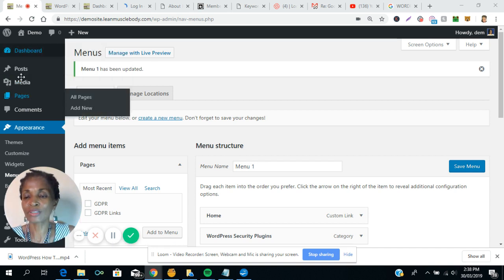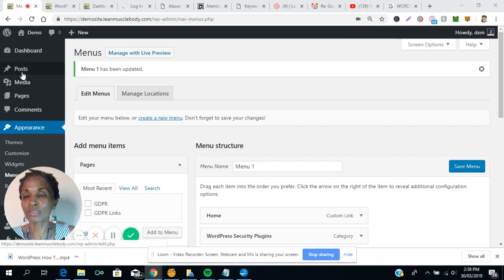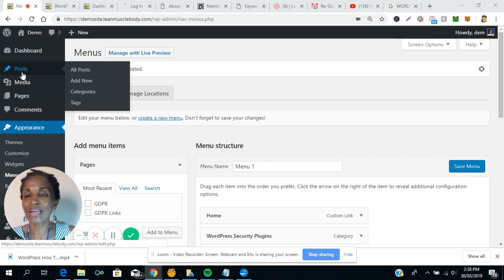Here you see posts. Posts are content. We'll talk about that later, in detail. But posts are bits of content that you add to your site. So for example, this is a demo site, and I've added about 3 or 4 posts, two of them on security plugins, and the other one about this tutorial on WordPress. So when you get to the front end of the site, if you go to blog posts, the most recent post will be at the top of your WordPress site.